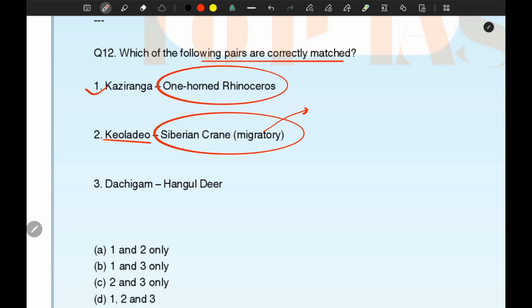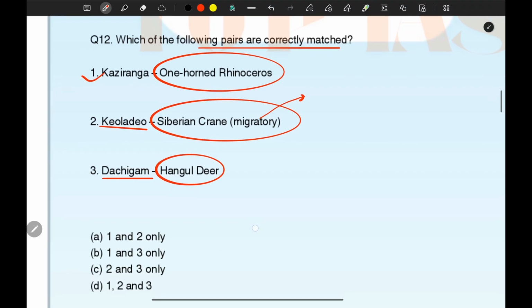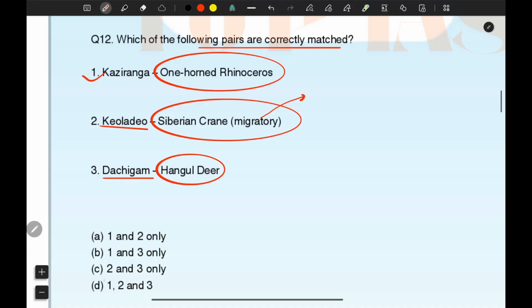Siberian crane, as the name suggests, they come from Siberia in winter season, and Chigam is famous for Hangul deer. So all three are correctly matched. Okay, so option D is correct. Chigam is famous for Hangul deer, Kevaladeo is famous for Siberian crane, that is migratory, and Kaziranga is famous for one horned rhinoceros.